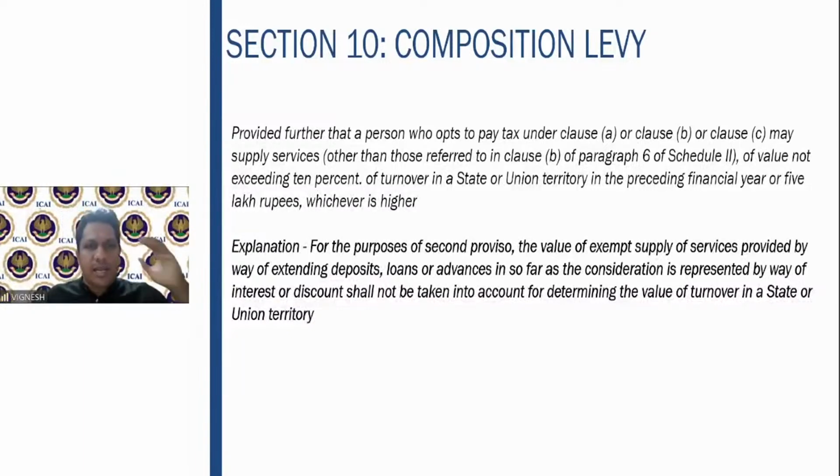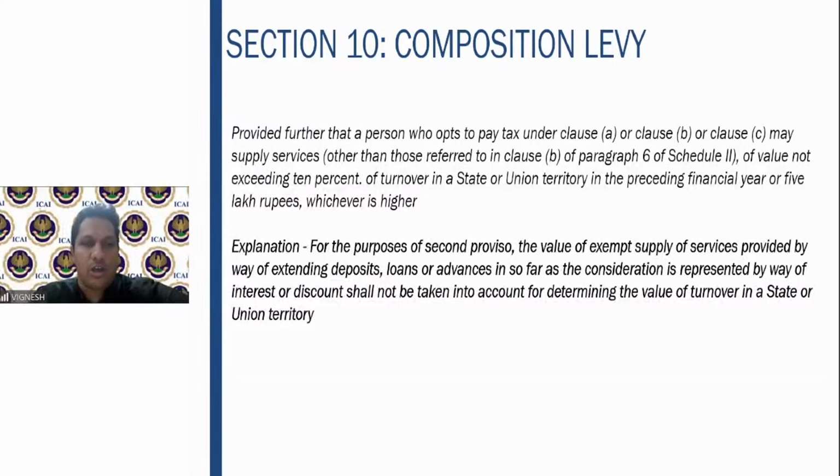Or similarly, a person who is engaged in trading and supply of watches may provide the watch repair service. So for these provisions, there is a small service component, and this person has opted for the composition scheme. Debarring him from the entire composition scheme just for the small service component was felt a bit unfair. So this provision was brought in,